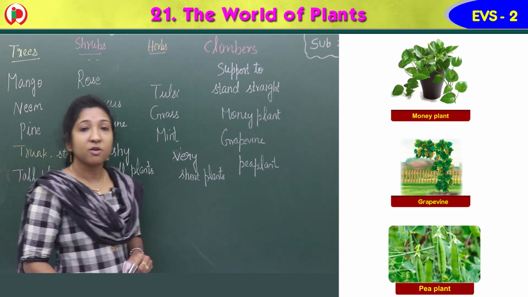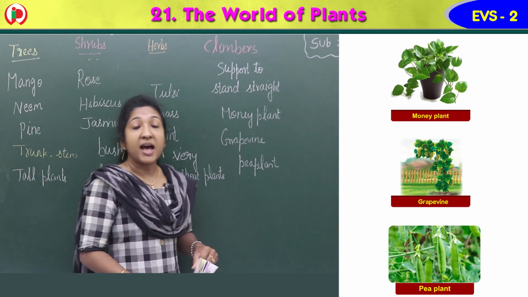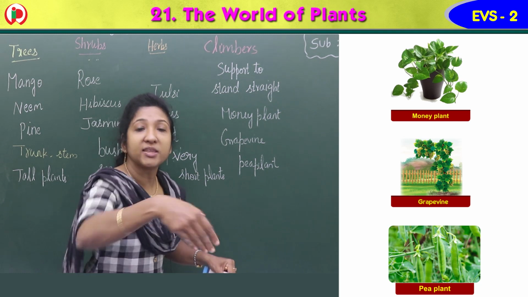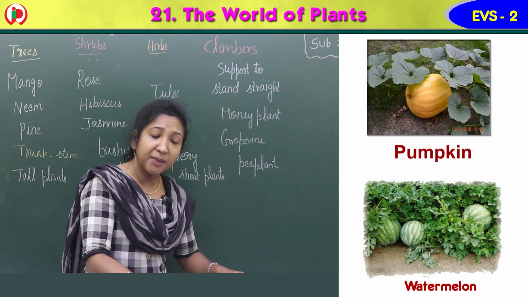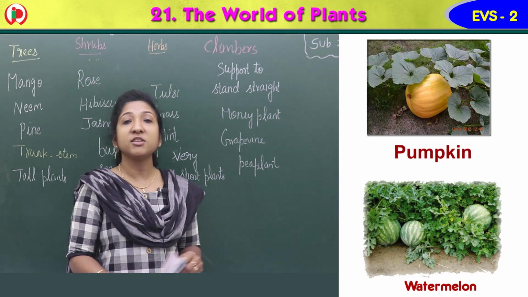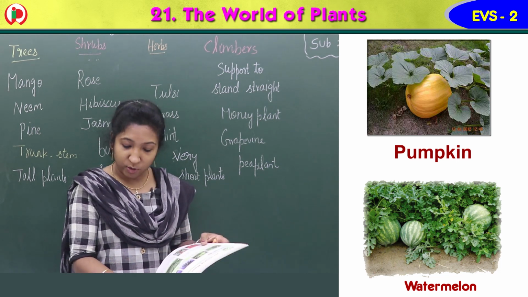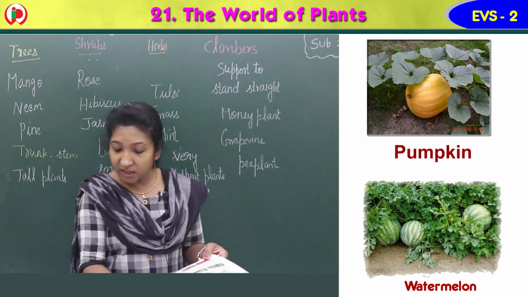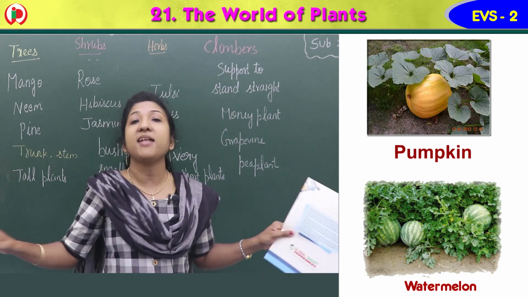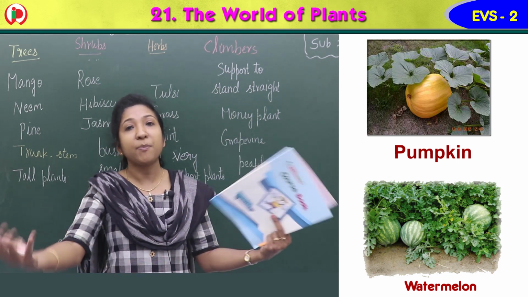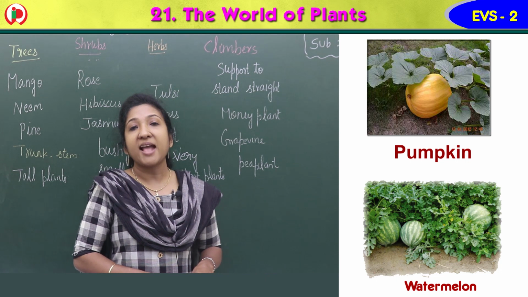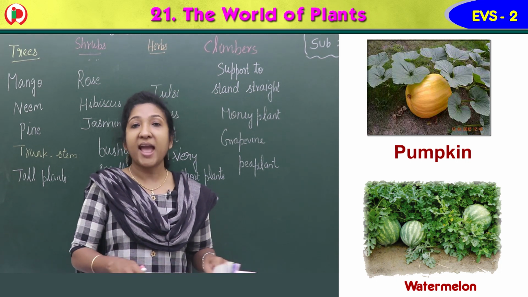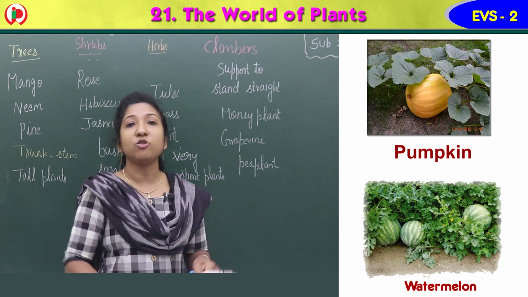Okay. Now there are other plants that grow along the ground, or we say creep along the ground. Some plants grow along the ground and never stand straight. Even if we give support, they never stand straight. They grow along the ground only.